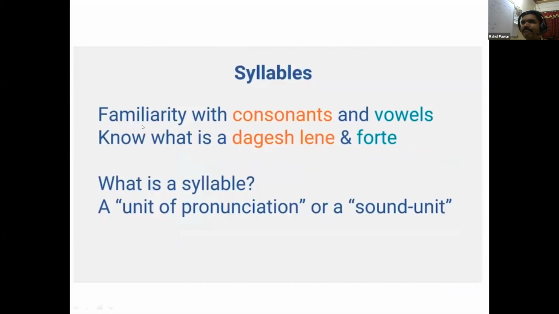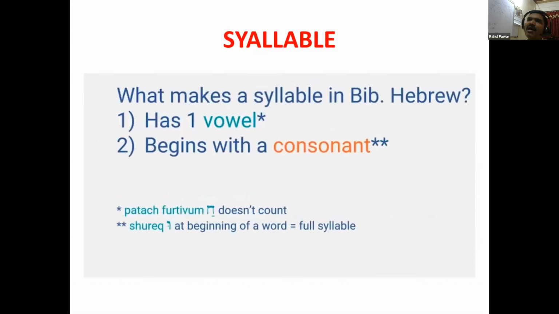See here, what is a syllable? It is a unit of pronunciation, or a sound unit. Because of the syllable, we can pronounce and get a sound. What makes a syllable in biblical Hebrew? It must have at least one vowel.